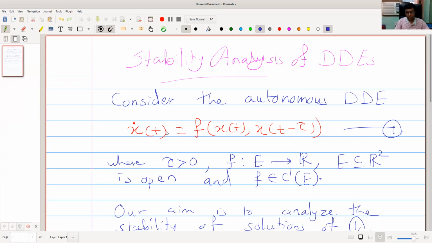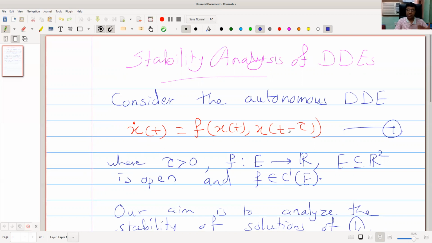Okay. If we substitute here, then it should satisfy this equation. Means x star dot should be equal to f of x star comma x star. Because x of t is same as x star for all t. But if x star is constant, then its derivative will be 0. So left hand side will be 0, derivative of constant, and right hand side will be f of x star comma x star.